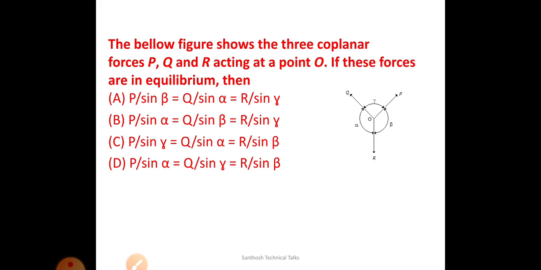Next, a superb question: Lami's theorem. We can easily understand Lami's theorem.